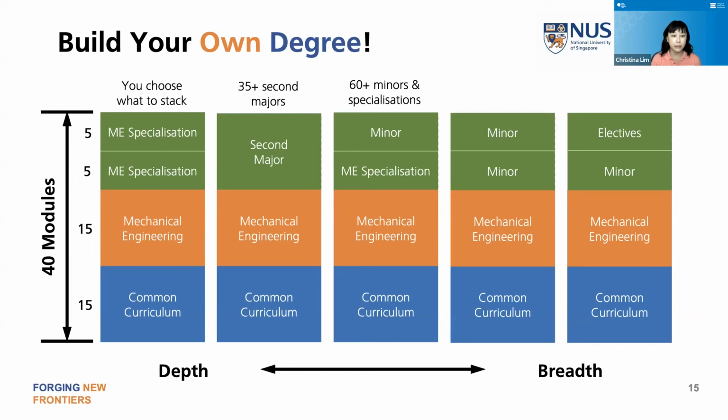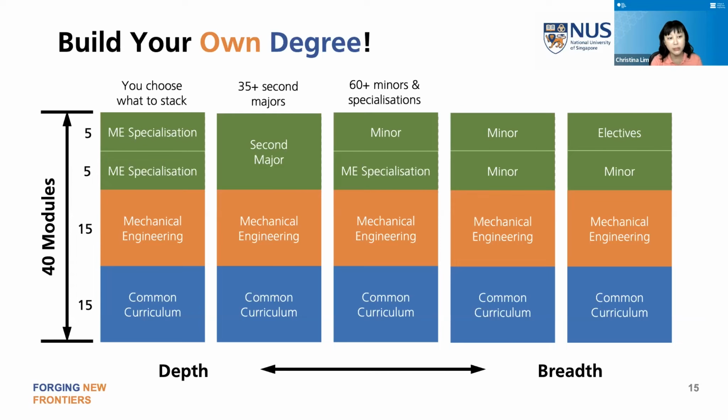So you can see here that there are over 35 second majors for you to choose from, and double the number of that in terms of minors and specializations. While we're here, let me just explain a little bit what a specialization is and how it is different from a minor. So a specialization is something that is focused on a certain topic, and it is within your major.